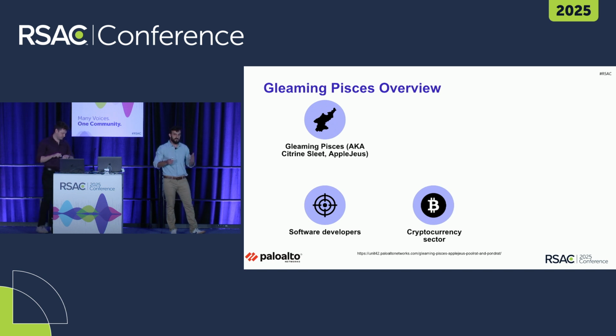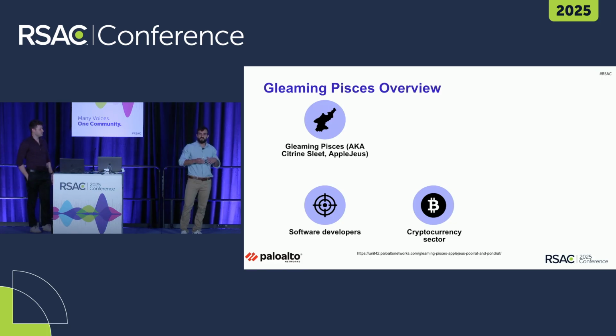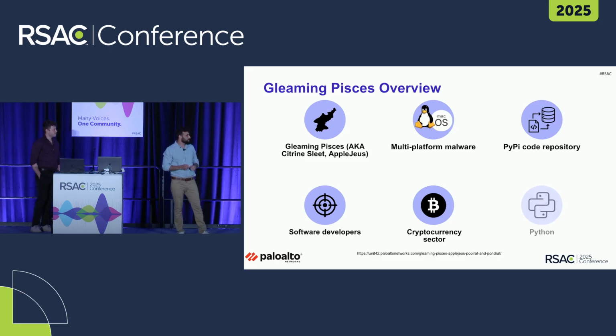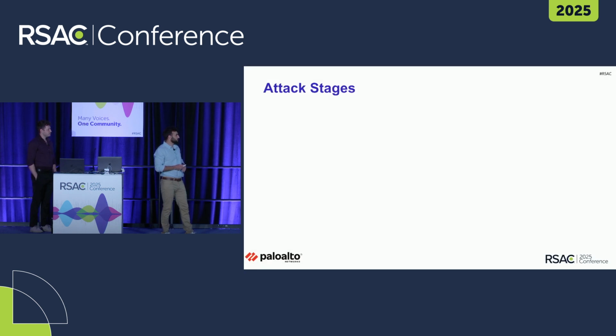But generally speaking, this threat group is really focused on crafting these cryptocurrency-related lures to trick victims into downloading multi-platform malware. Our malware had strong code similarities with another malware which was written for macOS and previously attributed to Gleaming Pisces. Now, they were distributing this malware by uploading malicious Python packages to the PyPI code repository, which is this really large code repository for Python packages.